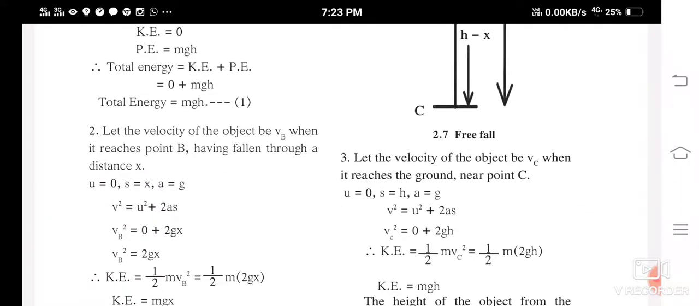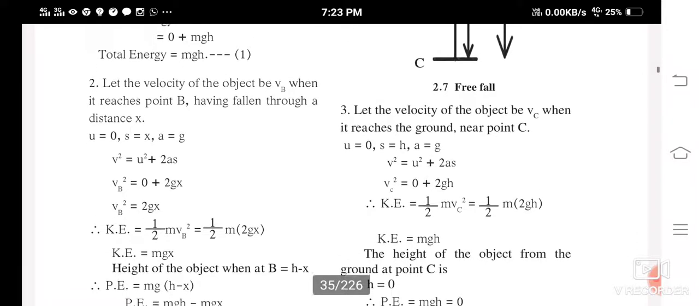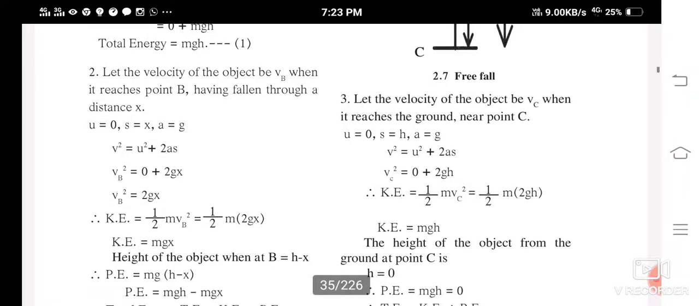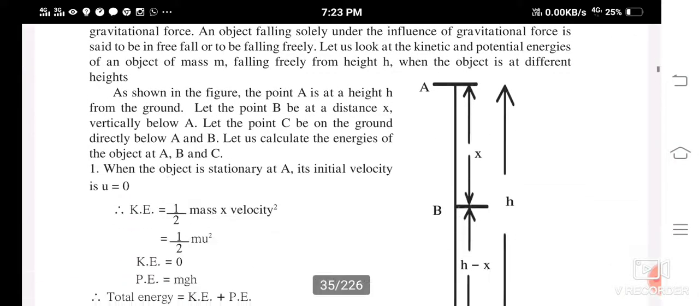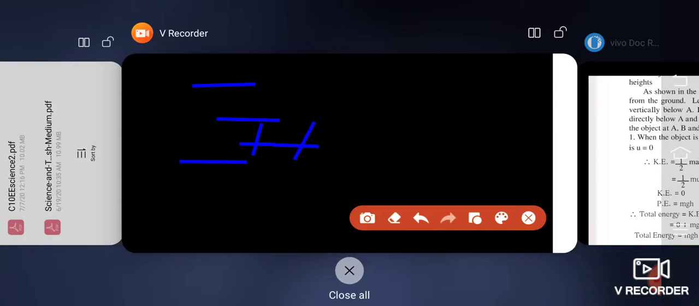Now see, you calculated the total energy at point A, and you calculated the total energy at point B. Now you have to calculate the total energy at point C. So let me explain it to you. Let the velocity of the object be vc when it reaches the ground near point C. See, it's very simple if you understand.